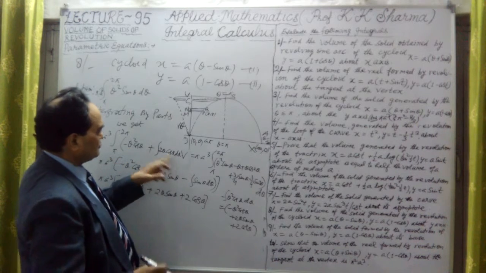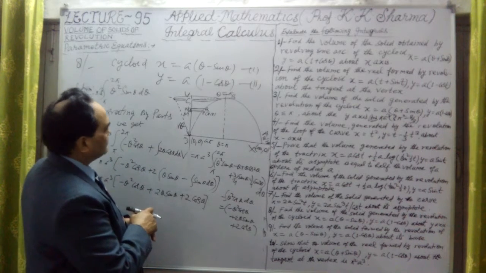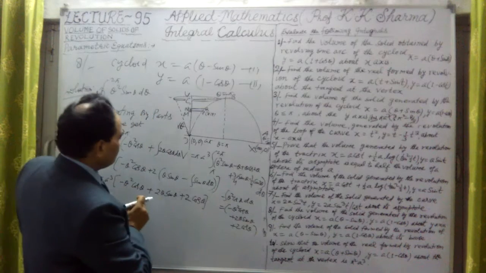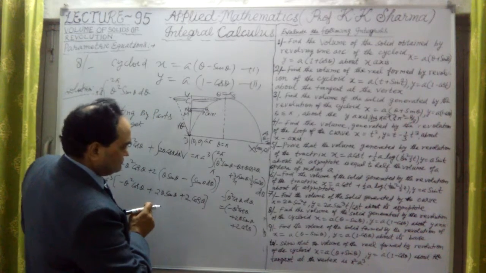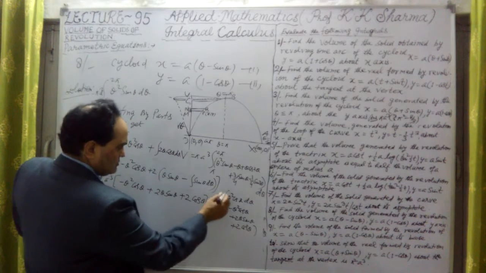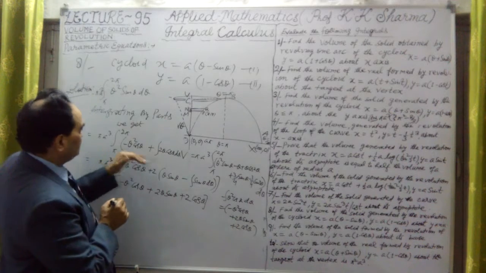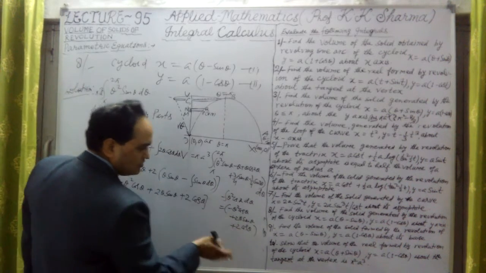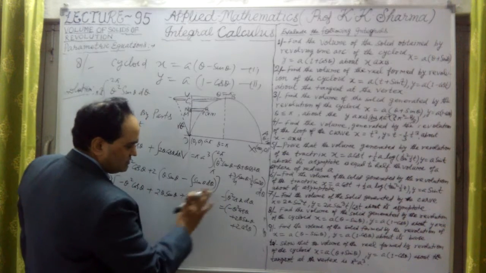Now theta cos 2 theta is to be integrated. What is this? Theta cos 2 theta is to be integrated. But okay, so this value, the first part is integrated. In that now limits, if I apply 0 to pi or pi to 2 pi, that I have to apply.